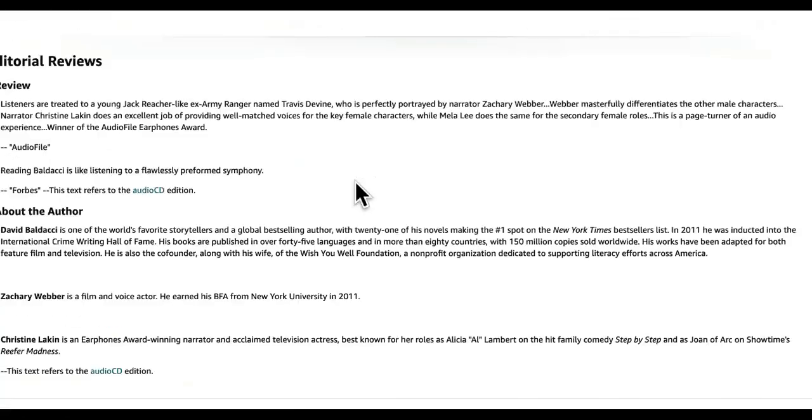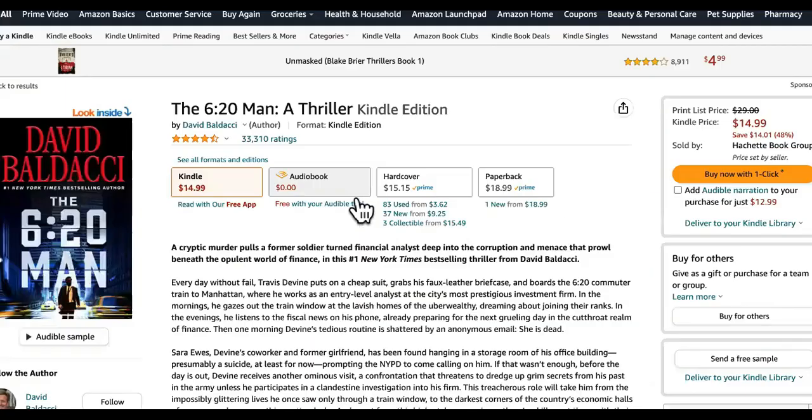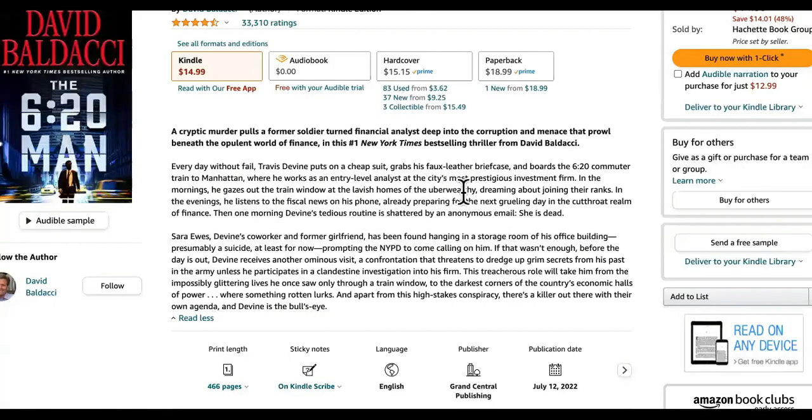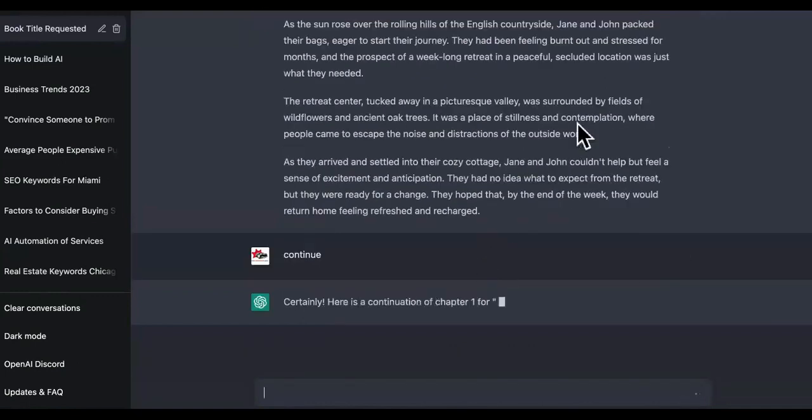Okay. So where's the summary for the book? Yeah, here it is. No, those are reviews. So wherever it is, you'll find the summary of the book. Okay, I think this is it right here. Yeah, this is it, the summary of the book. And you will take their names out of it, you know what I'm saying? And then you would tell ChatGPT to make an outline for a book for this. So look, it gave us this, but obviously that's a little short for a chapter. So we're going to say continue. All right, so it's going to continue.